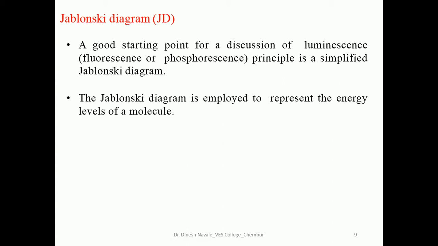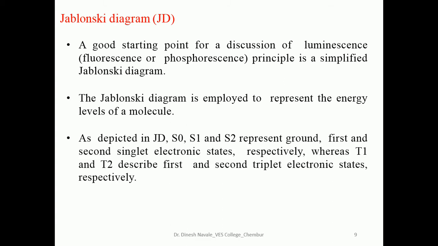When a molecule is at the ground state, it will absorb some light energy, and after absorption it will go into the excited state. What exactly happens with the excited molecule can be easily demonstrated by using the Jablonski diagram. In the Jablonski diagram, as indicated in the JD, S0, S1 and S2 represent the singlet electronic states, where S0 is the ground state.